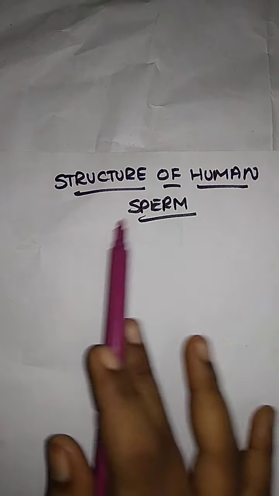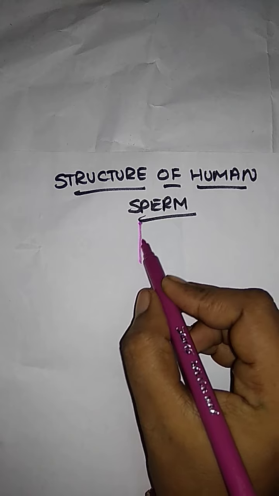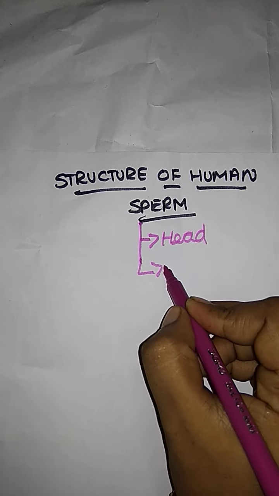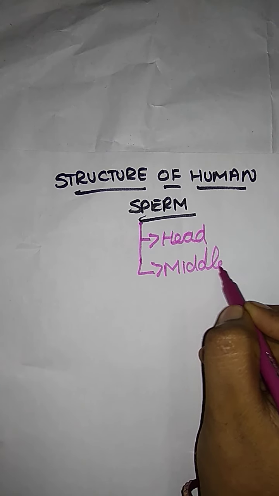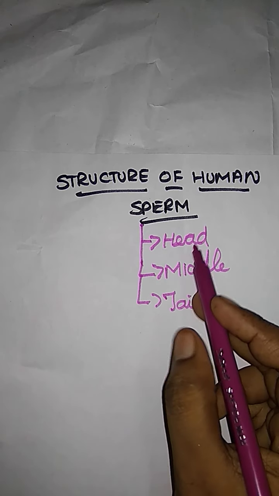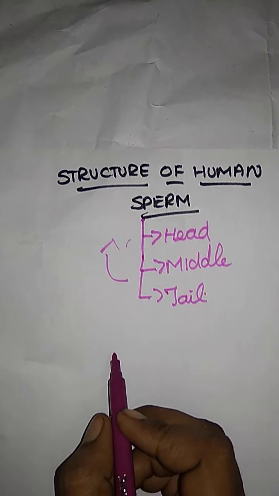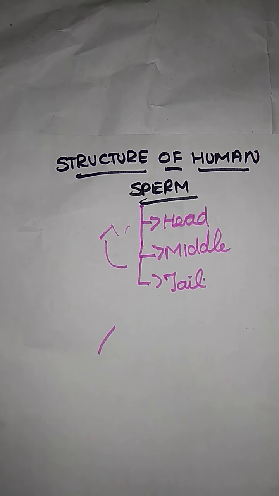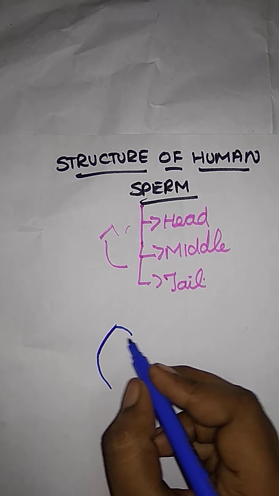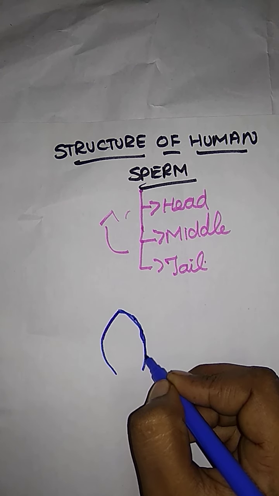Let's see the structure of the human sperm. A sperm consists of three parts. The first is the head, the next is the middle piece, and the next is the tail. So these are the three parts of a sperm. The sperm head is an enlarged portion.